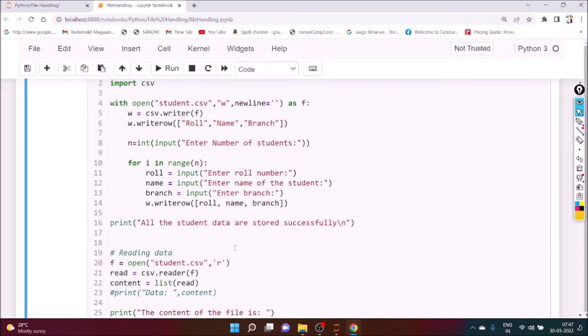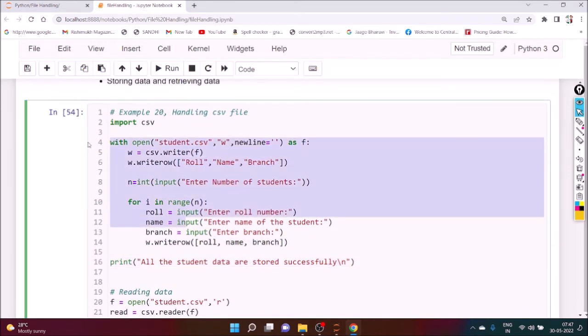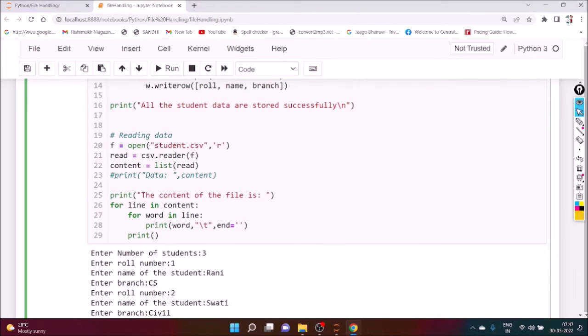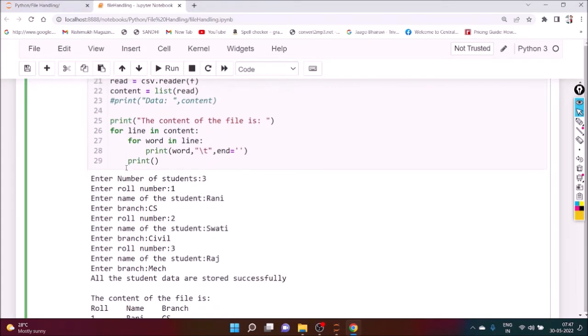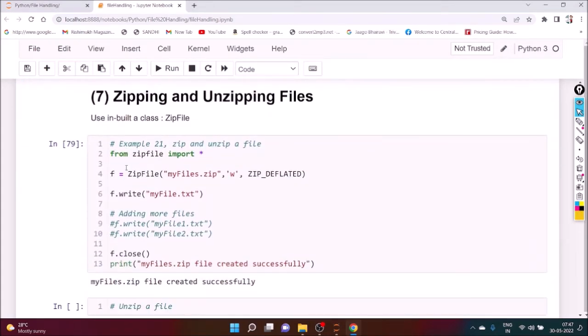Okay, so in this way we can store the CSV file properly. We can create another CSV file, and we can display the content of the CSV file. Next, zipping and unzipping files.